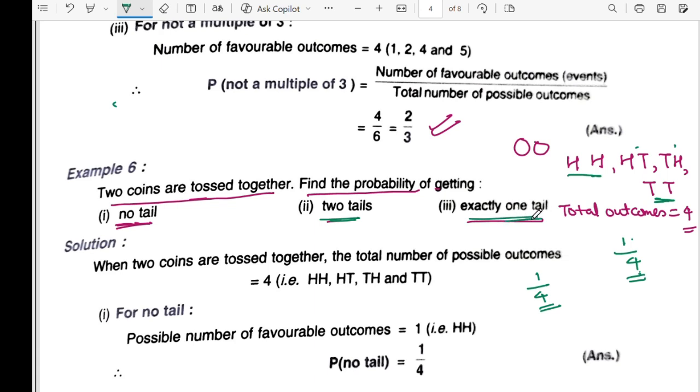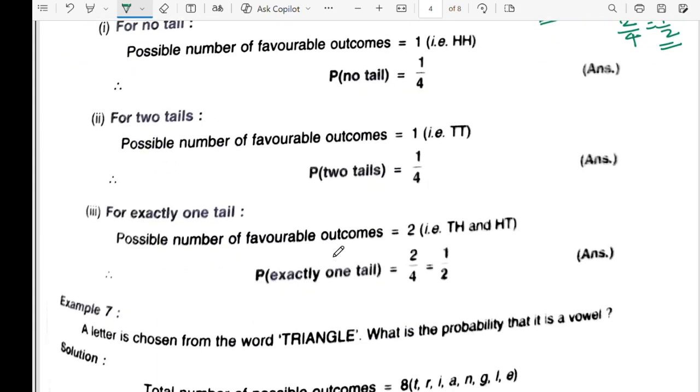Now exactly 1 tail: there is exactly one tail in this one and in this one too. There are 2 such outcomes, so 2 by 4, which is 1/2. Are you getting it now?